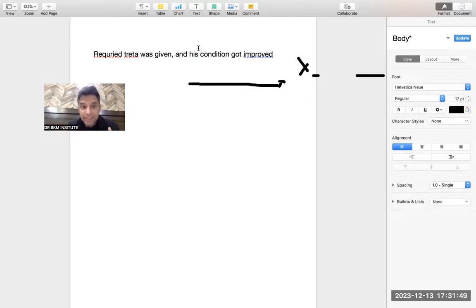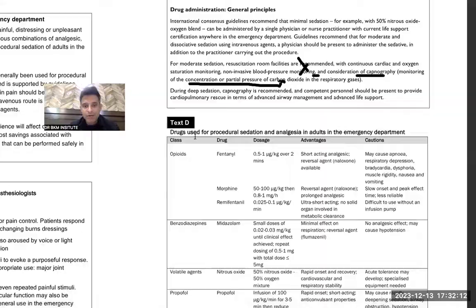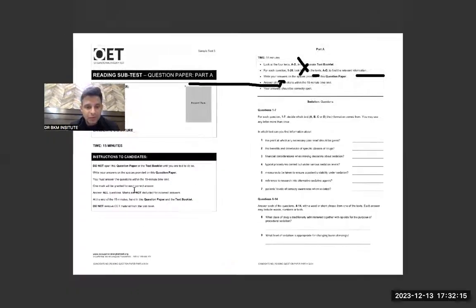"His condition got improved" is also complete: subject, verb in the second form. So they are two independent sentences, and that is why we put the comma. Please understand this. This was the most difficult question we did today, but we did it with utmost ease. And now the last question that we discussed was the 20th question.